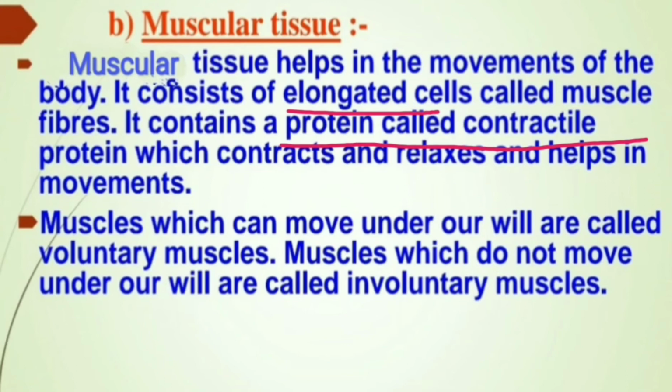Muscular tissues are of two types. One, which can move under our will, which work according to our will, are called voluntary muscles, and the second one are the muscles which are not in our control or which do not move under our will. They are called involuntary muscles.